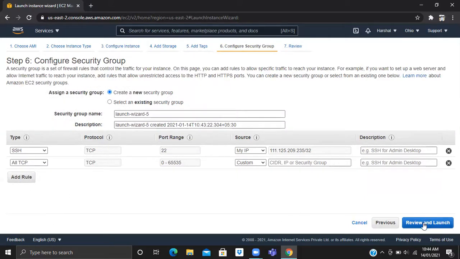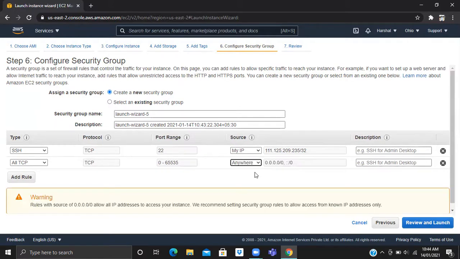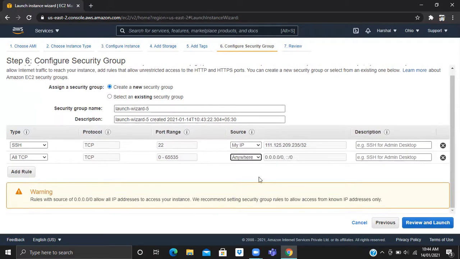So here you have selected custom. You can use my IP only. Custom is required when there is a requirement of client to server connection. When we have to add that security group, I'm doing anywhere because not just my IP, the IPs of the other machines will also access the same. If we made it my IP here, then only you will be accessing it.